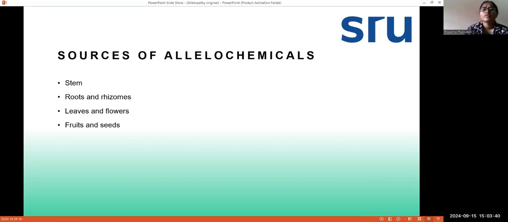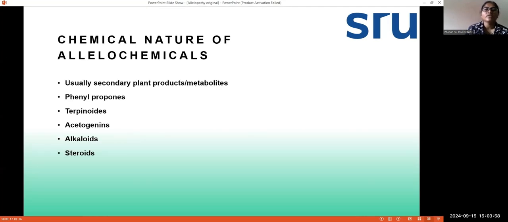Next is sources of allelochemicals. What are the sources from where we can get these allelochemicals? The first is stem, second is roots and rhizome, third is leaves and flowers, and the fourth is fruits and seeds. Now, the chemical nature of the allelochemicals. First, they are usually secondary plant products. Allelochemicals are mainly secondary metabolites released by the plants, and they come in the group of phenylpropanes, terpenoids, acetogenins, alkaloids, or steroids.